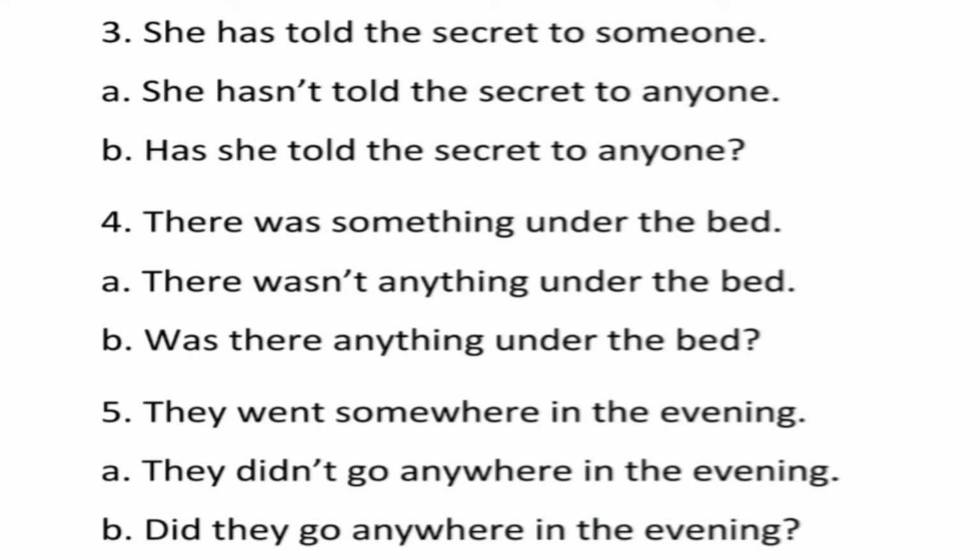B, did they go anywhere in the evening? My dear students, do this question in your notebook. In this exercise, we use helping verbs in negative and interrogative forms: didn't, do, does, was, has, have. These are all the helping verbs.